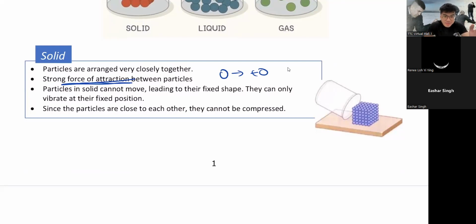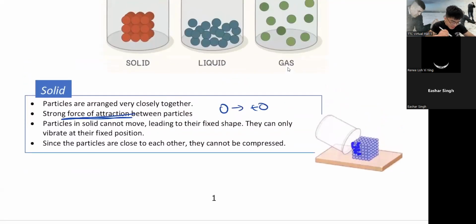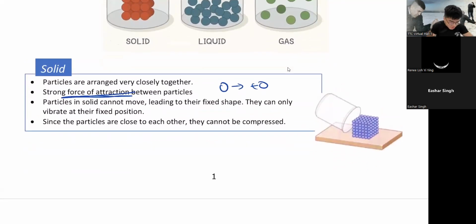In solid, they are very good friends, right? They are all very good friends because they all live together. They are all very tight, very close together. So a strong force of attraction means a strong friendship, very, very good friends.